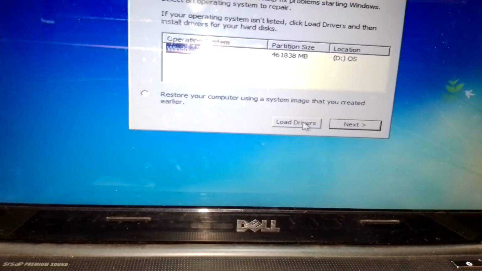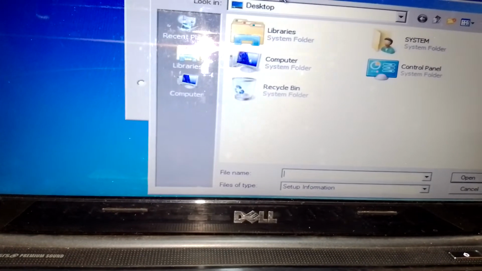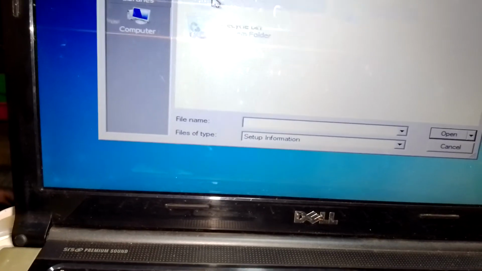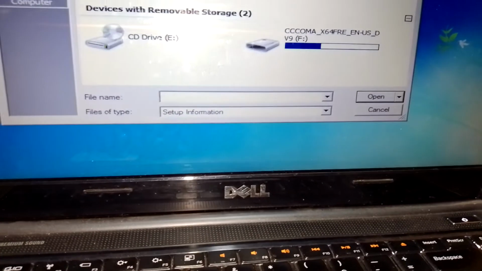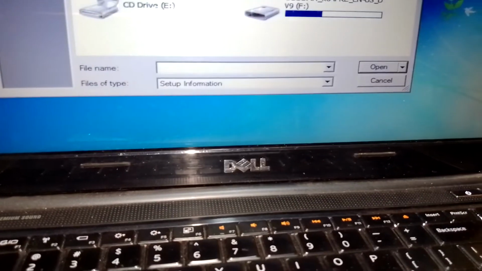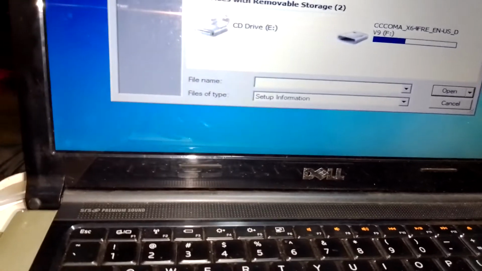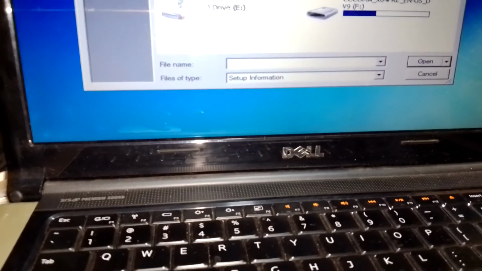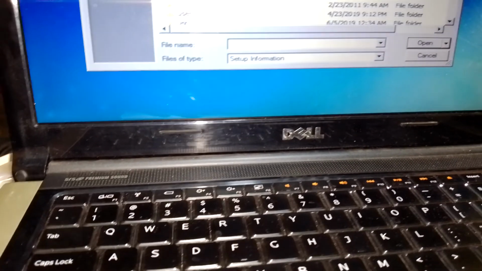Then you come to load drivers. You press OK. In load drivers, it is going to take you to the computer. Here you have the drive where the operating system was sitting. This is D. It has a capacity of 451, which means there was around 500. Now what you're going to do here is get your data which was here. You can come and back up your files from the user folder.